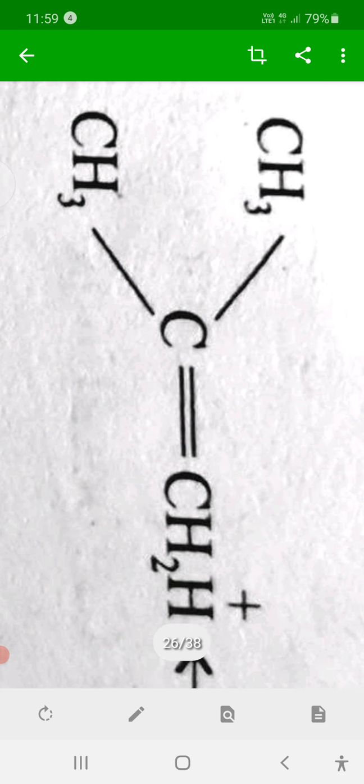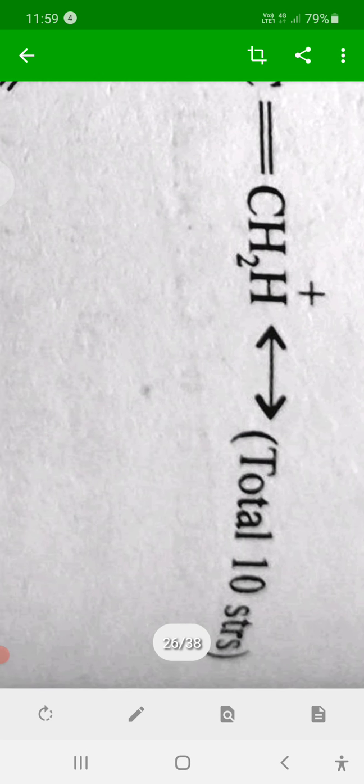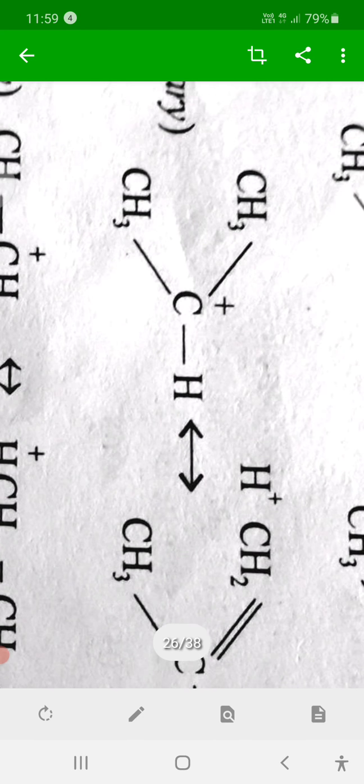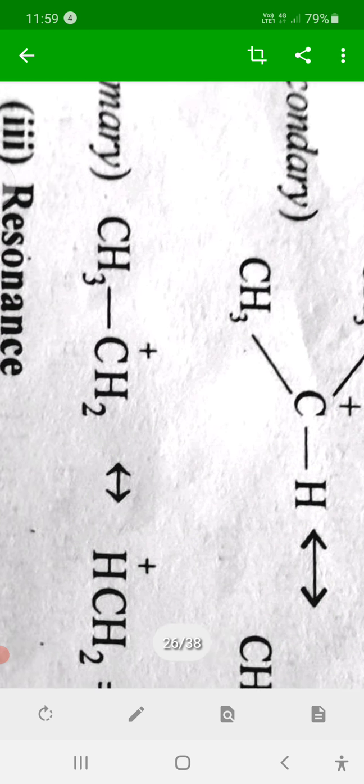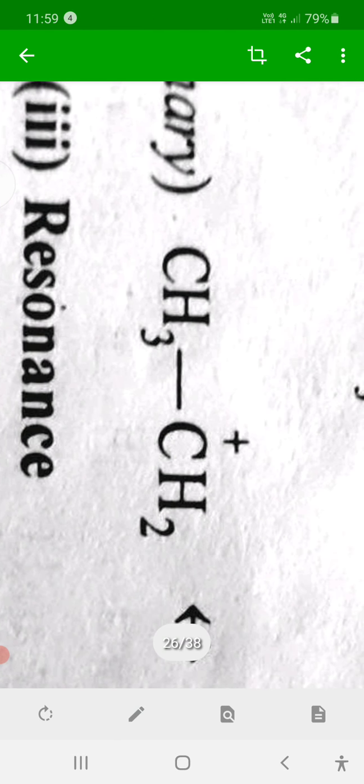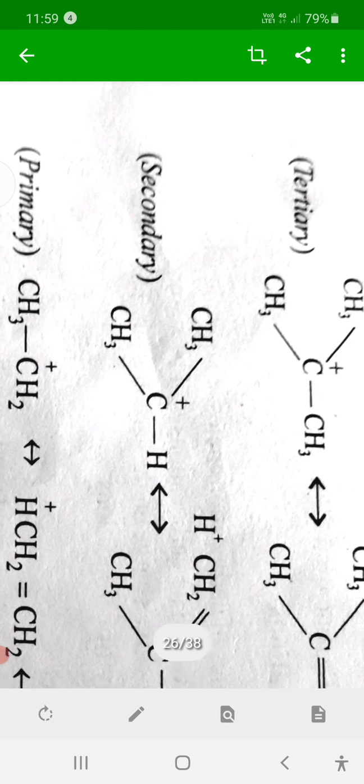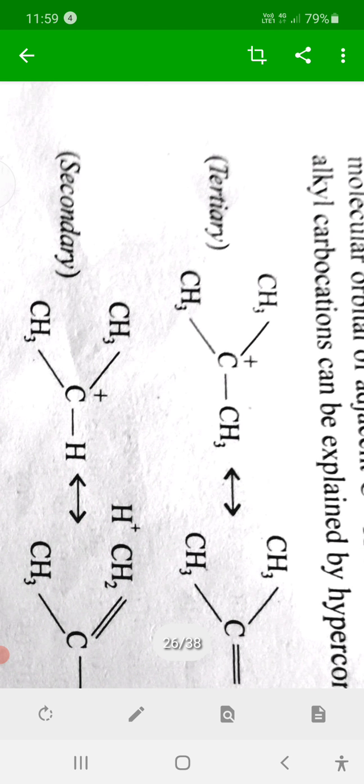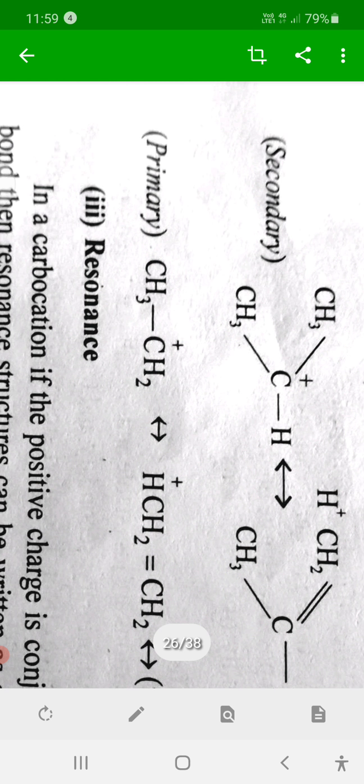Here total 7 structures, secondary, and here total 4 structures. The more the structures, the more the stability. Therefore tertiary is more stable than secondary, which is more stable than primary.